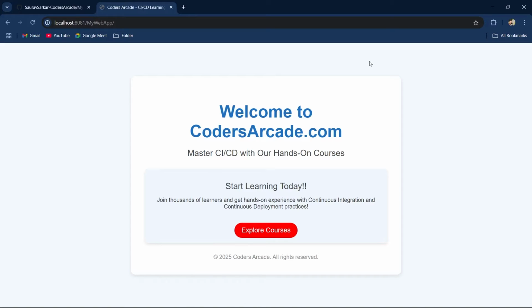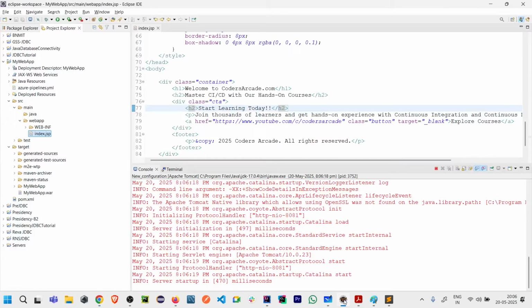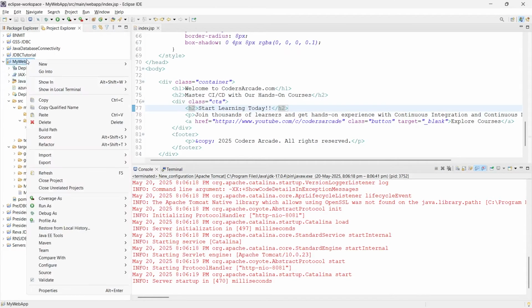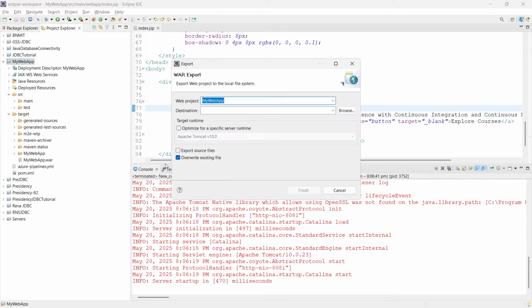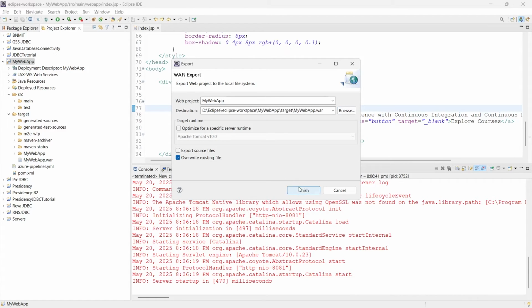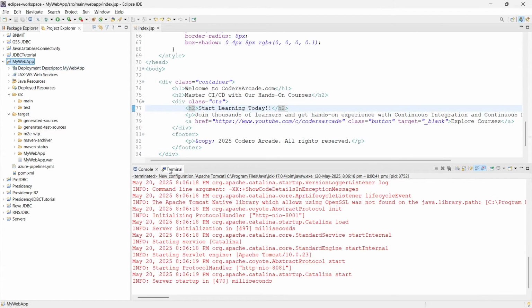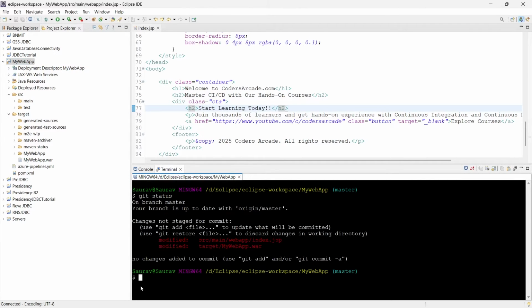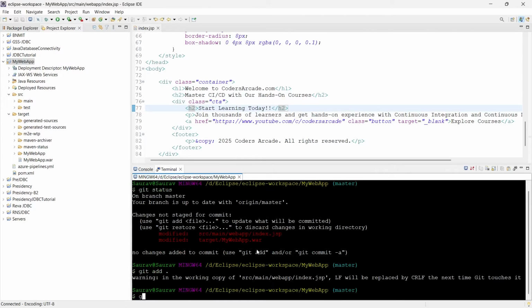So what I'll do, I will just go back to Eclipse. I will generate the same WAR file. I'll say right click. First refresh the project and then right click, export WAR file, browse, same place, save, override the existing and finish. Okay, now I will go to the terminal and just say git status, modified everything. So what I'll do, I'll just say git add dot.